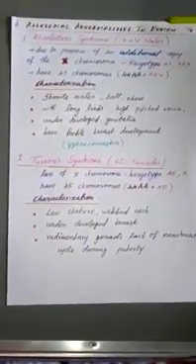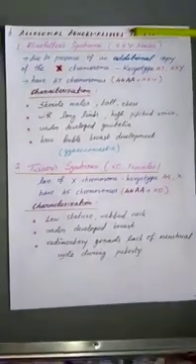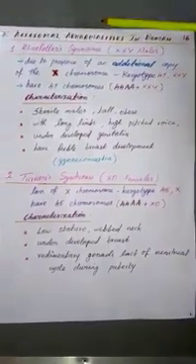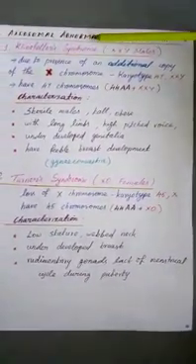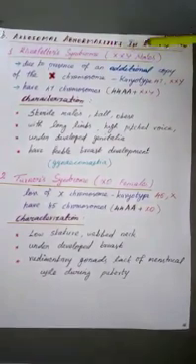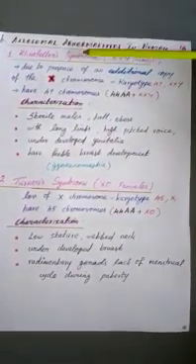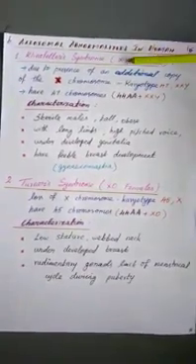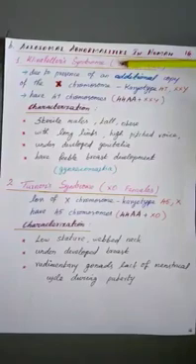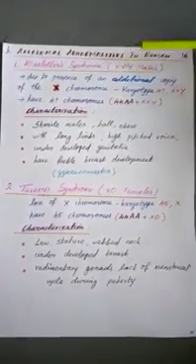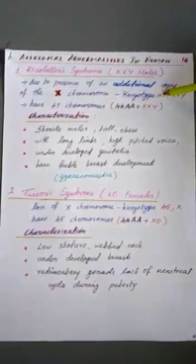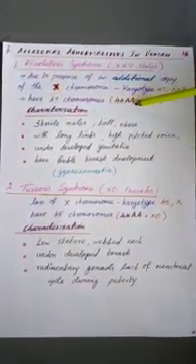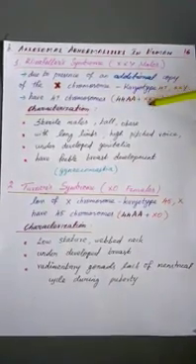The second chromosomal abnormality is allosomal abnormality in humans. There is an abnormality in the sex chromosome. First one is Klinefelter syndrome, XXY males. See here, due to the presence of an additional copy of X chromosome, the normal male contains XY only, but here one X chromosome is additionally added. So the karyotype is 47 instead of 46. They have 47 chromosomes, 44 autosomes plus XXY instead of XY.